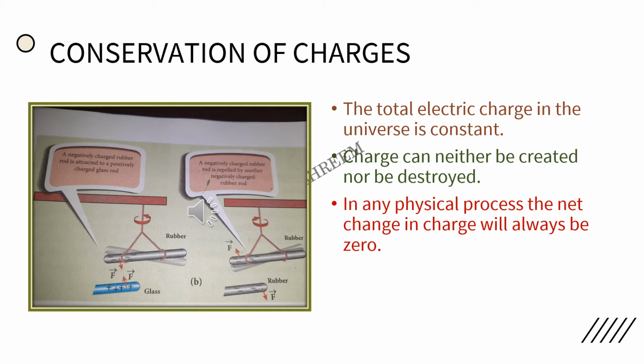What is that? Look at the 3 points. When you are asked for 2 marks or 3 marks to write the law of conservation of charges, you have to write it as such. What is the first point? The total electric charge in the universe is constant. Charge can neither be created nor be destroyed. In any physical process, the net change in charge will always be 0.